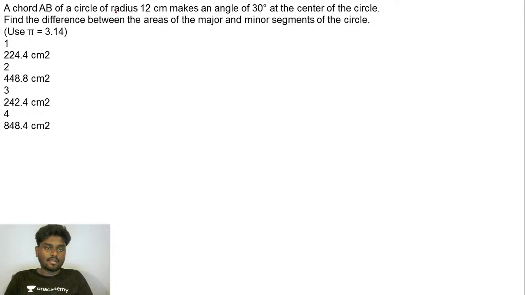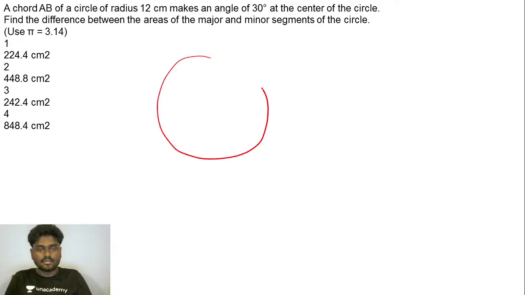So listen carefully. A chord AB of a circle of radius 12 centimeter. So a chord is nothing but, let's say if you have a circle here, a chord is nothing but a line which connects two edges or two points of the circle to make a straight line. This is actually a chord. Let me take this as AB, a chord AB of a circle of radius 12 centimeter. So this radius, it is 12 centimeter, makes an angle of 30 degree at the center of the circle.